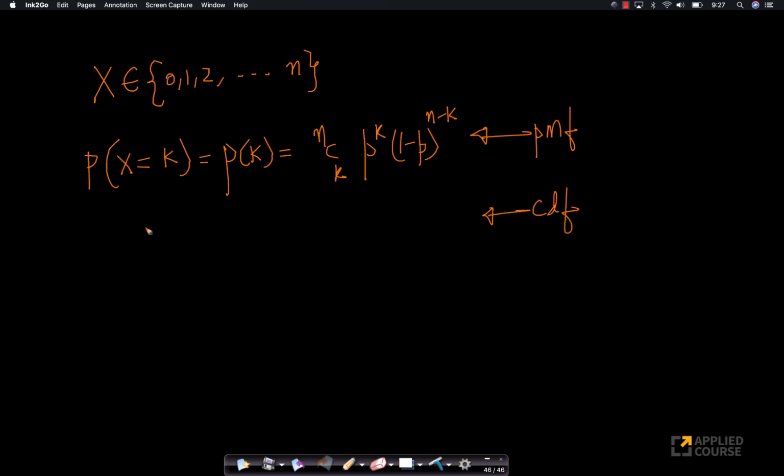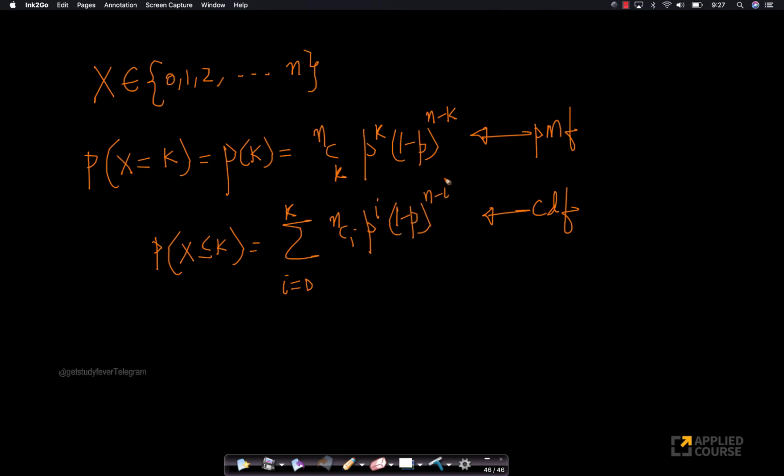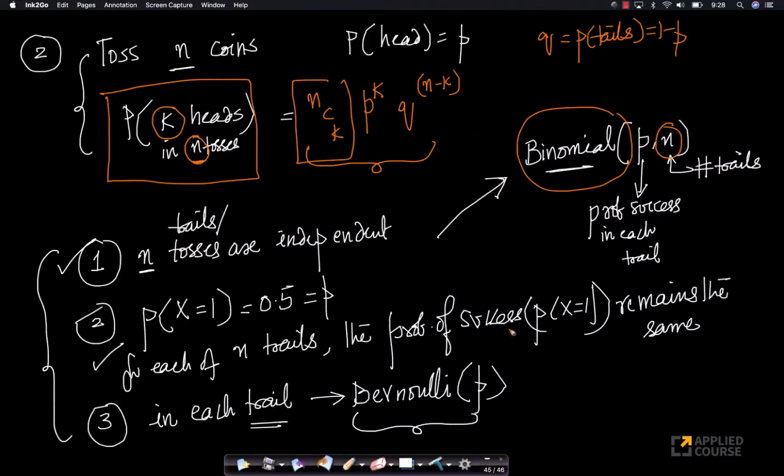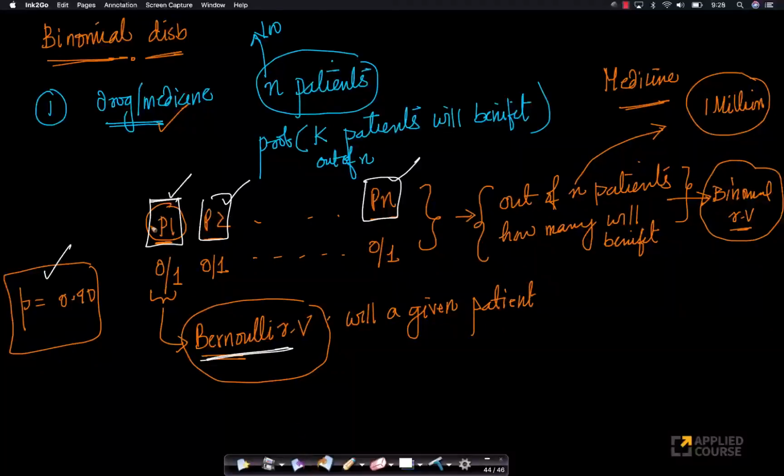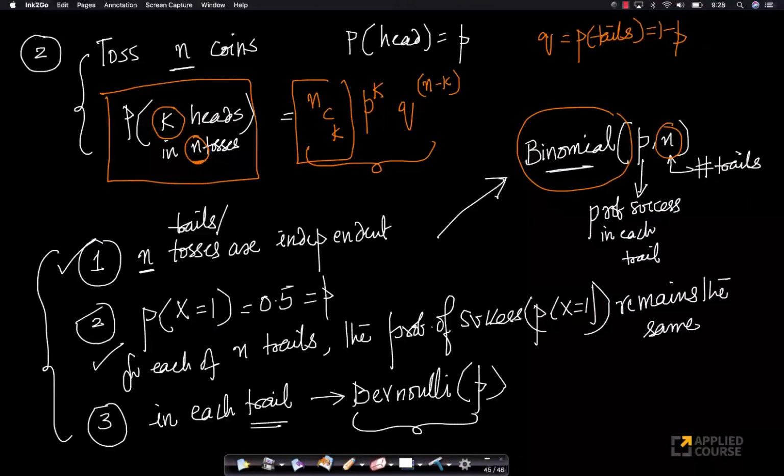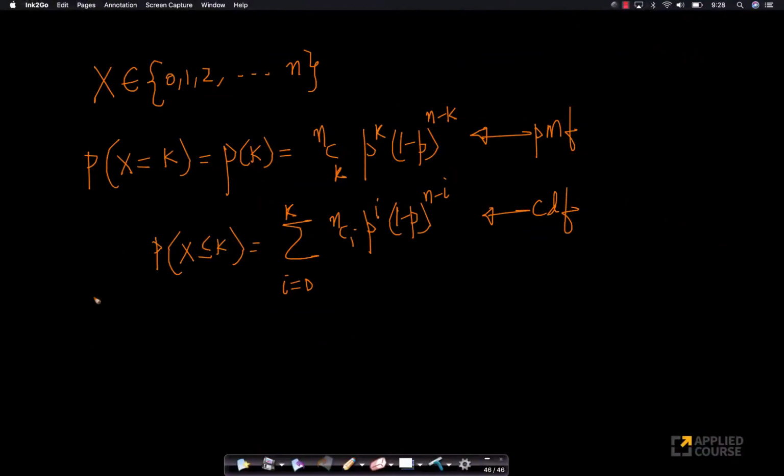So what about the CDF? CDF basically measures the probability that X is less than or equal to K. This is nothing but the summation from I equals 0 to K of n choose I, P power I, 1 minus P power n minus I. Simple definition of CDF. Now, all this is cool. We'll go to a real world example. Remember, there is one very common misconception here, which I'll tell you with an example in a little while. First, let's finish the math part of it, right?